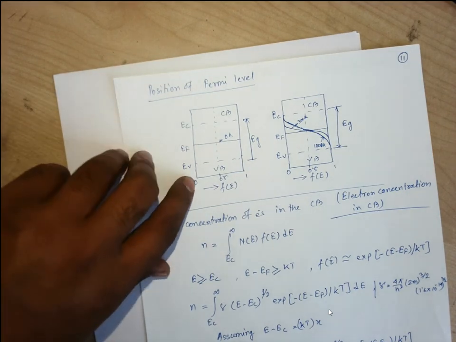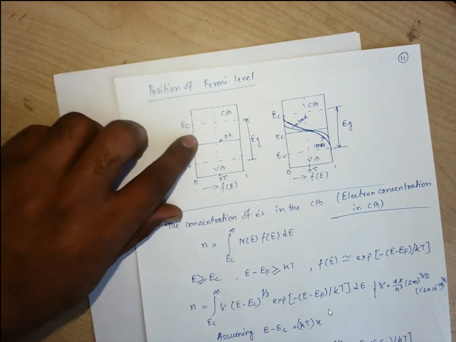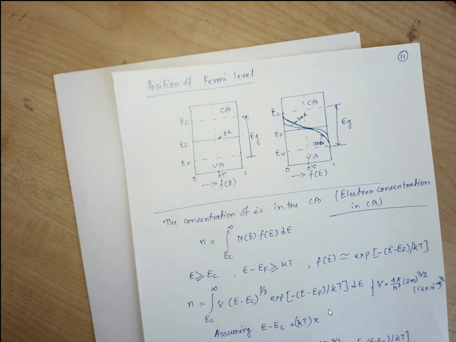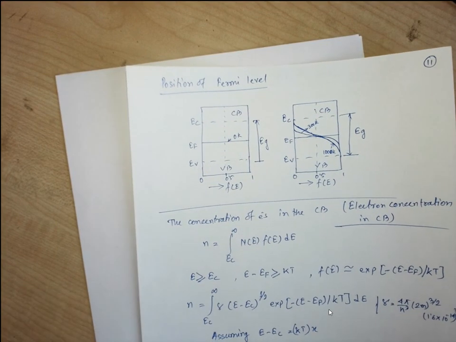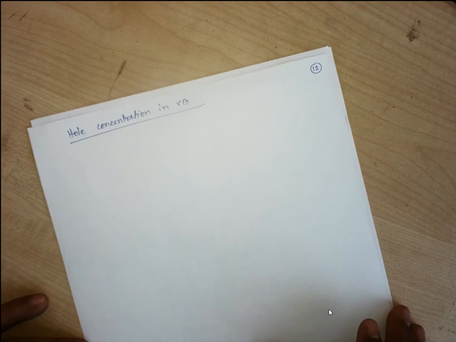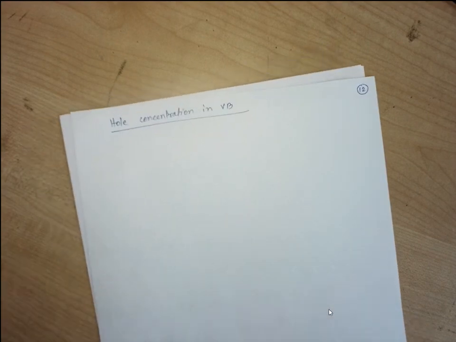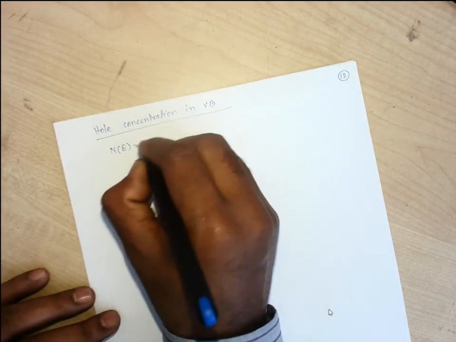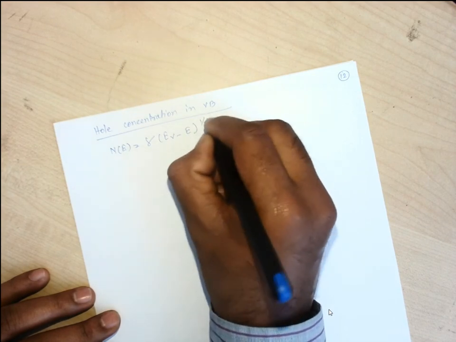For the electrons, we considered the lowest as EC and going up to E. So for the valence band, the interval starts from the lowest one and goes up to the highest, that is EV. So we are supposed to have the density of states, that is gamma into (EV minus E) to the power half, right?